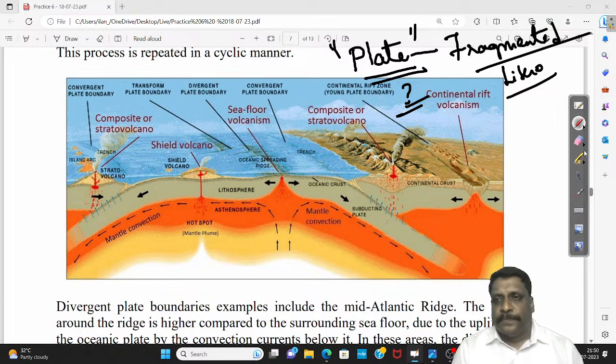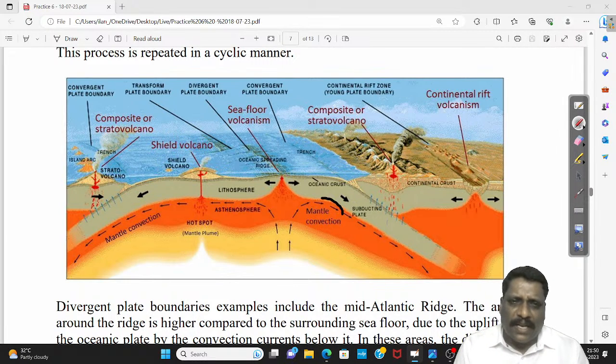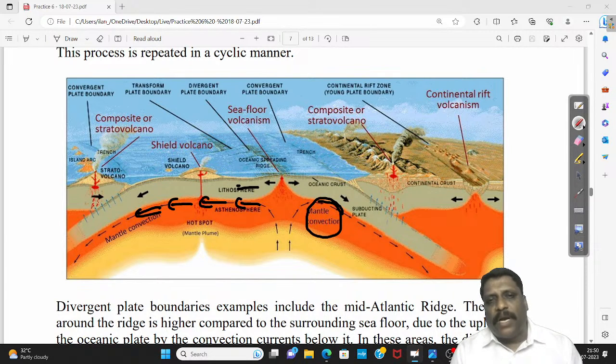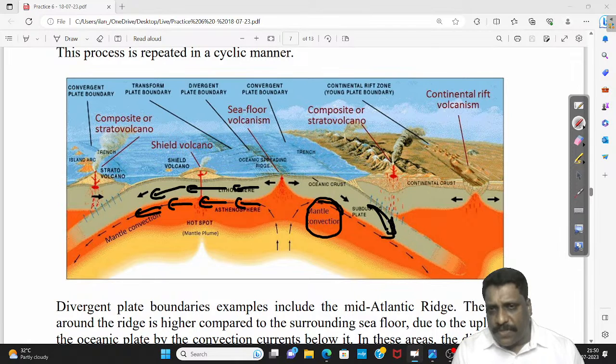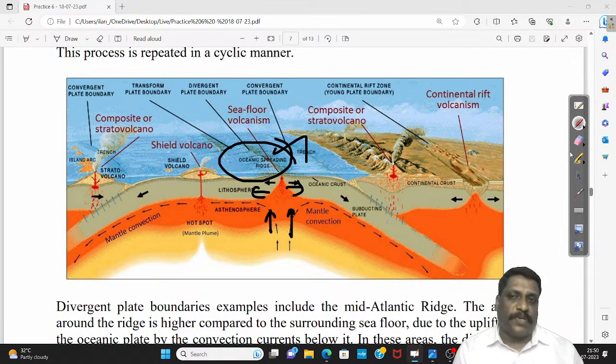Okay. Now when I talk about convective magma currents, you find this mantle, sometimes you call it mantle convection. Whenever this magma is moving, it is strongly believed that along with the magma movement, lithosphere also moves. Wherever convective magma subsides, there I'll have subduction taking place. Wherever the magma is rising, there I'll have the mid-oceanic ridge, or oceanic divergence, taking place.